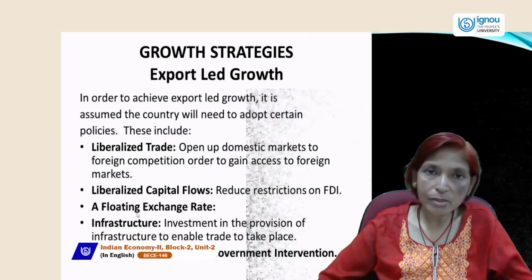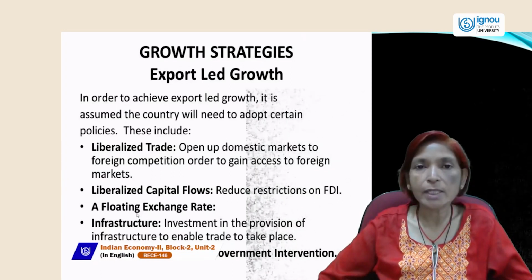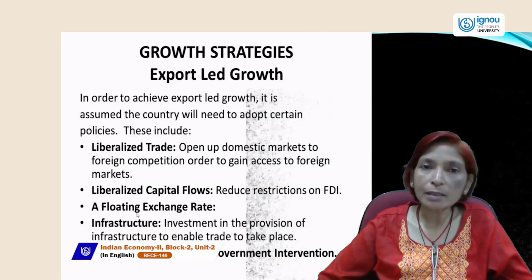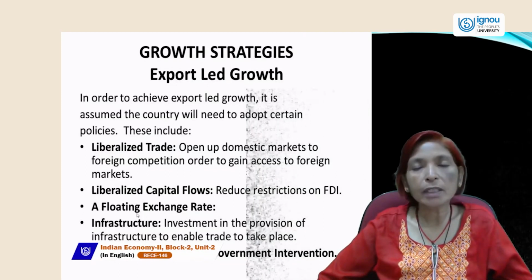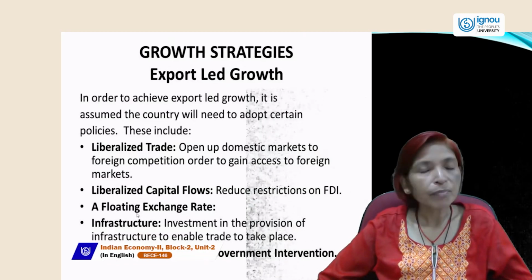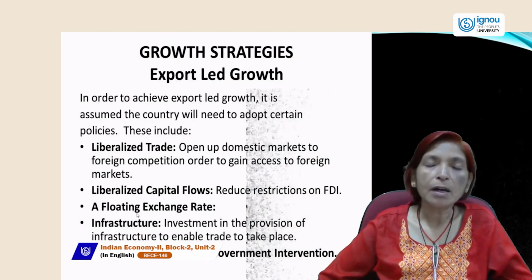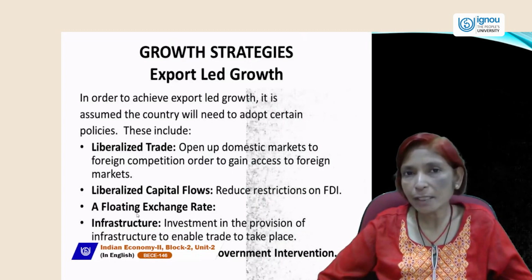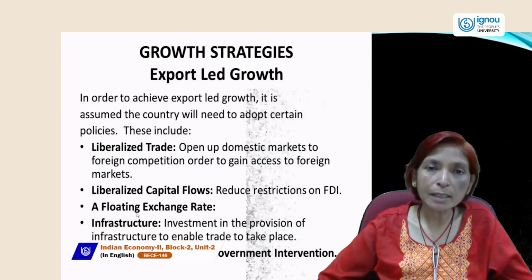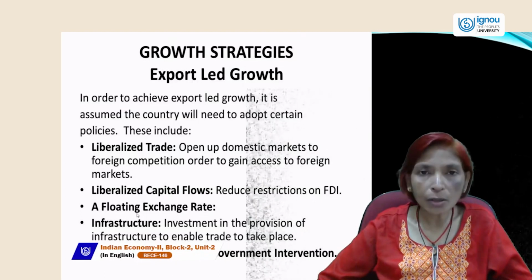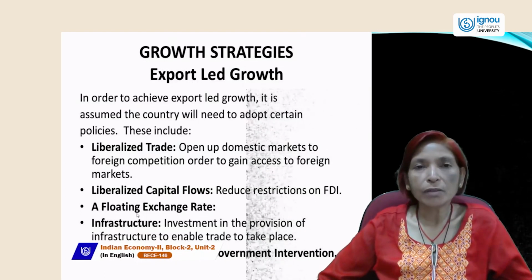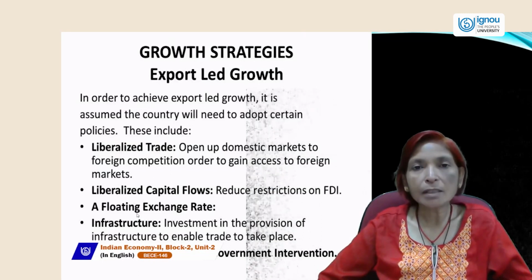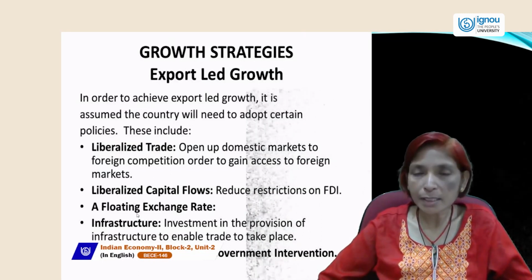Third is floating exchange rate. At present, the exchange rate is floating. Exchange rate is the rate at which one country's currency can be converted into another country's currency. Exchange rate is mainly of two types. One is fixed exchange rate, the other is flexible exchange rate. At present, flexible exchange rate is going on, which is fixed through the intersection of the demand curve and supply curve of foreign currency.